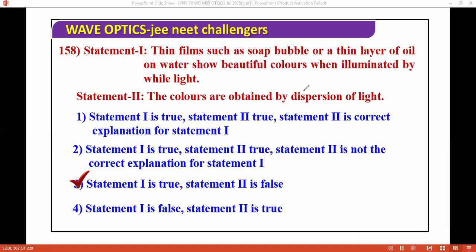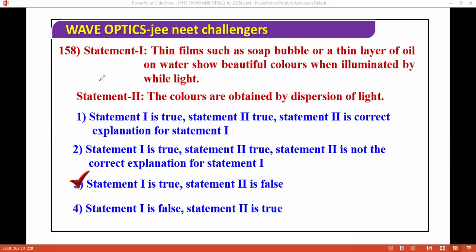So actually, not only dispersion, they should add reflection here. If we add reflection, and refraction, or at least reflection, then it will be okay, and more correct. Okay. Next, I'm moving ahead.